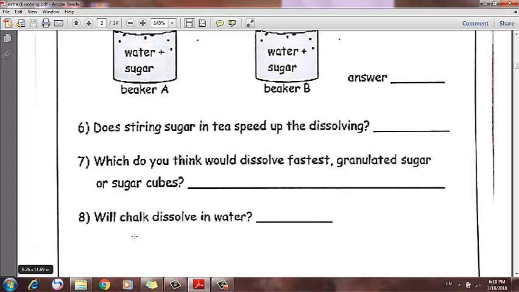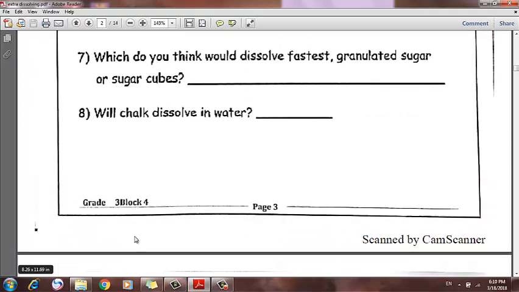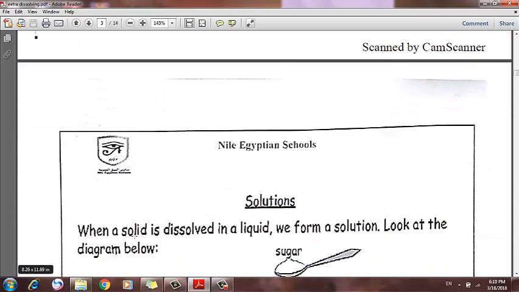One black, and they wrote with the white chalk and so many colors of chalk actually on this blackboard. You can Google it and you'll find it. In Arabic we call it tabashir. So will chalk dissolve in water? It will not. It will not dissolve in water, same as flour.